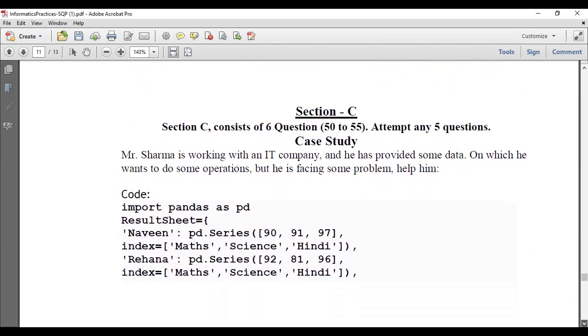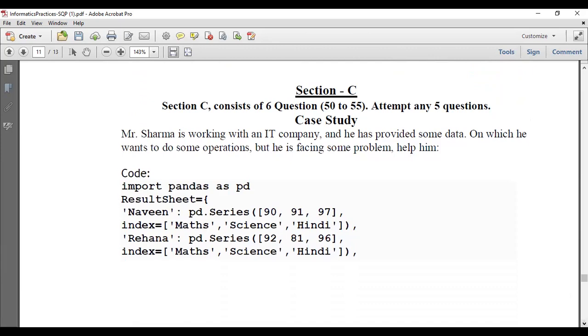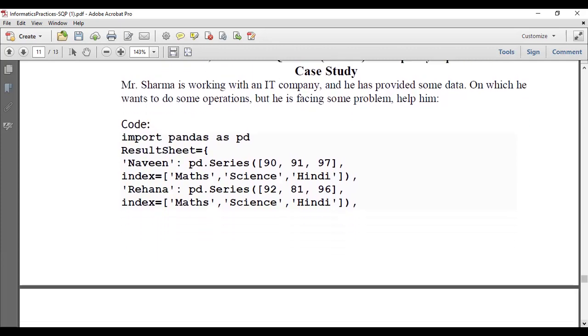Now coming to section C, it's a case study question. Based on one case study, you have to answer all the other questions, and here you have to attempt any 5 questions. Mr. Sharma is working in an IT company and he has been provided some data on which he was asked to do some operation, but he is facing some problem. Help him. This is the code. He is preparing a result sheet for 5 students.